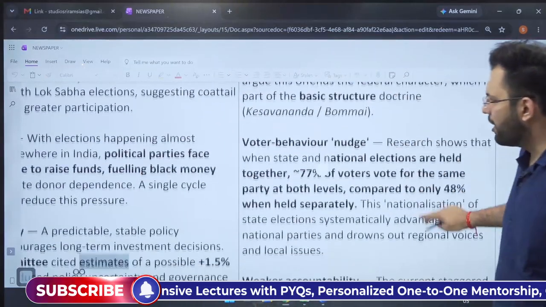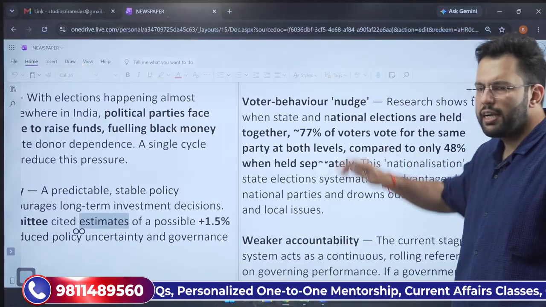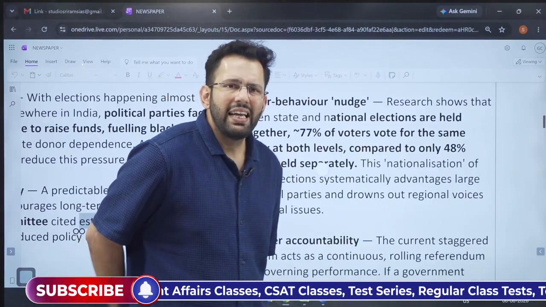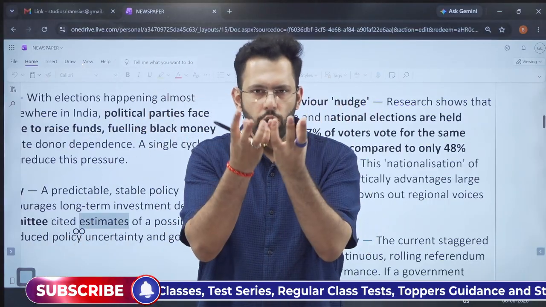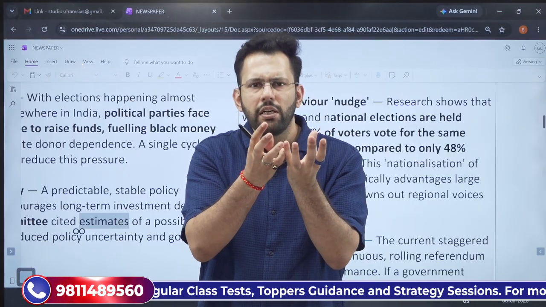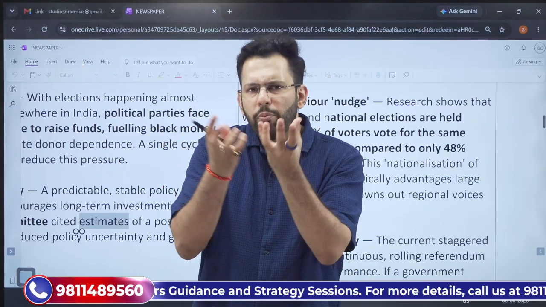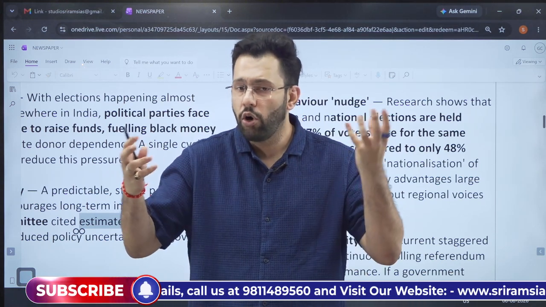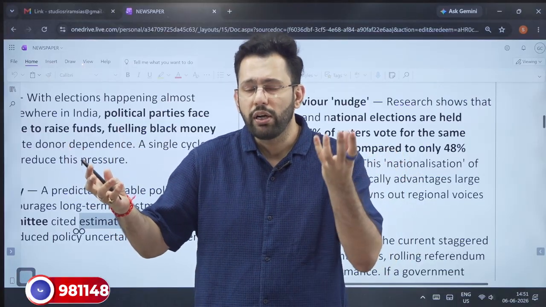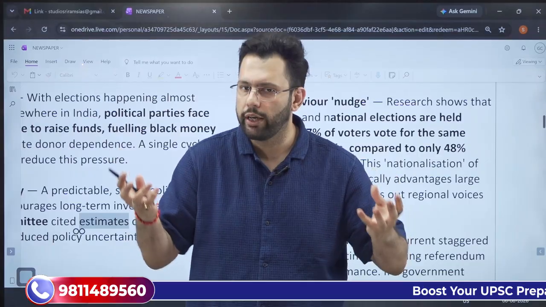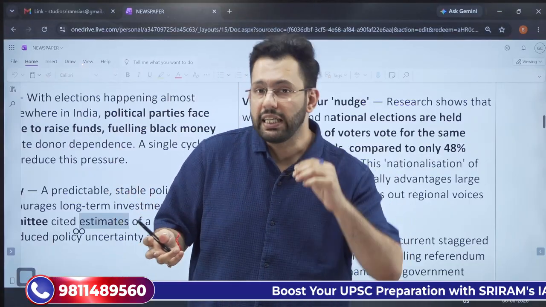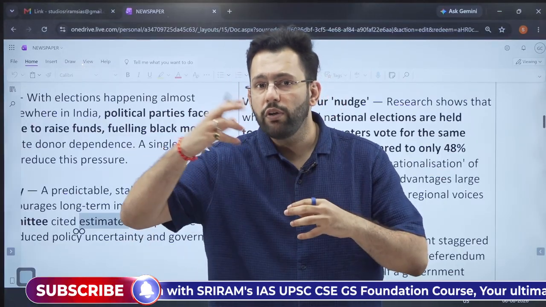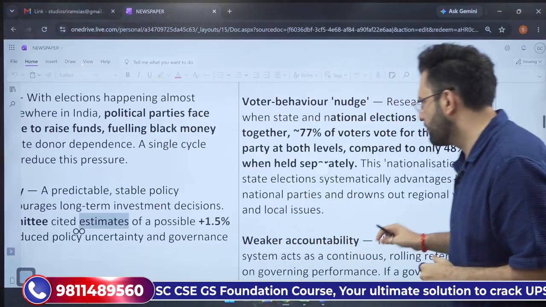Then another problem is that when we look at the voter behavior, what do we get to know? When the national elections and state elections are done together, 77% of the people will vote for the same political party at the national and the state level. But when they are done separately, only 48% of the people will vote for the same political party. What does this highlight? That the regional parties have a better picture if the elections are not conducted together. So what do we want to value? It has to be seen.